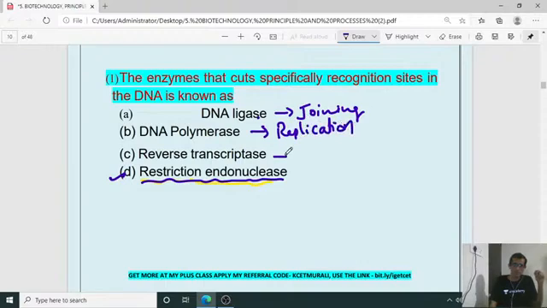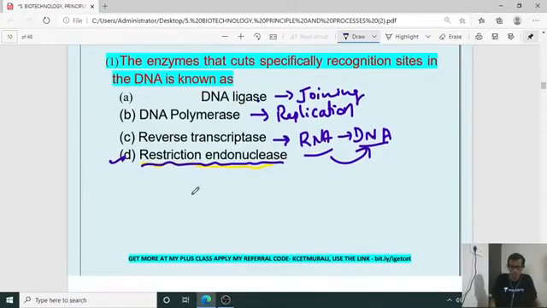And reverse transcriptase is for RNA to give DNA. From RNA we are going to get DNA. For that, reverse transcriptase enzyme is going to help. Got it? So the right answer is D for the first question, Sagarappa.